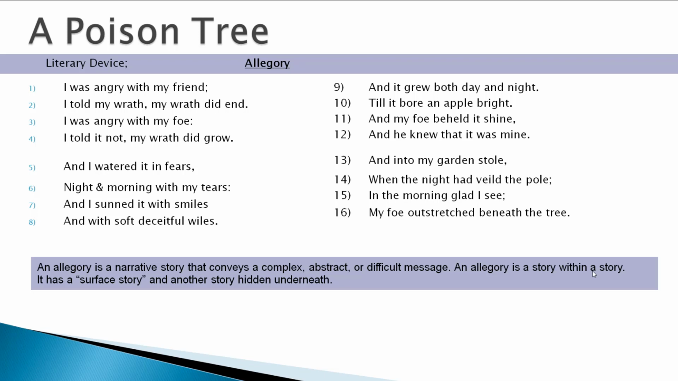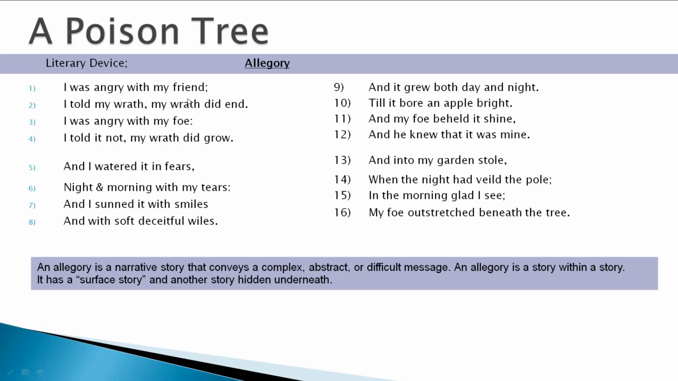If we read the poem, we will observe that the speaker in the poem is describing his real agenda towards his enemy. Like over here, he said, I watered it in fear, night and morning with my tears. What he is watering and nourishing over here is the plant of his hate towards his foe or his enemy. He further says, and I sunned it with smiles and with soft, deceitful wiles. Now, he is basically trying to convey that whenever he talks to his enemy, he does not let him know that he is angry at him or he has some hidden agenda towards him. He just smiles at him and speaks softly with him.